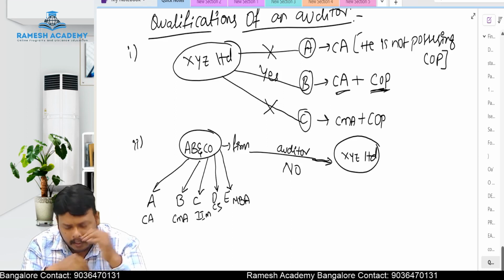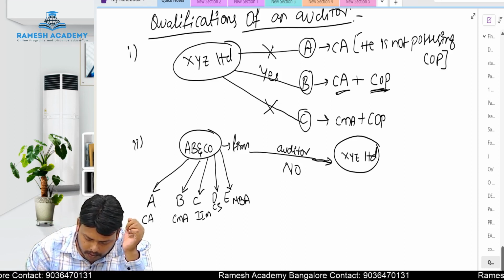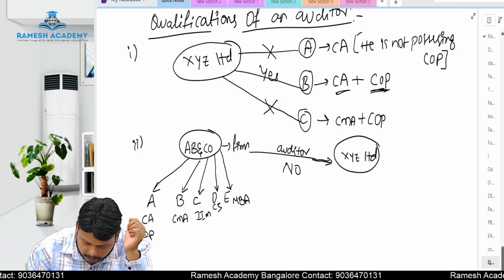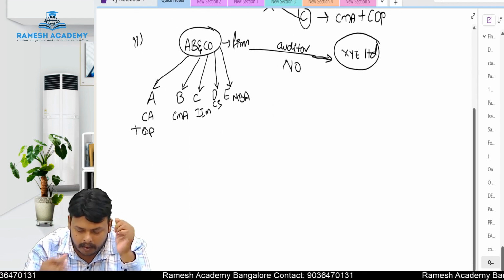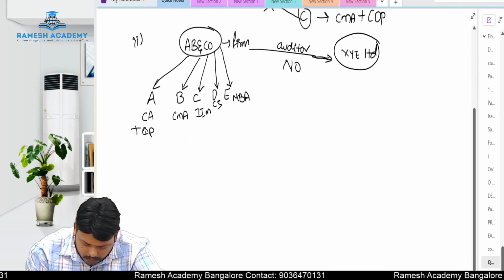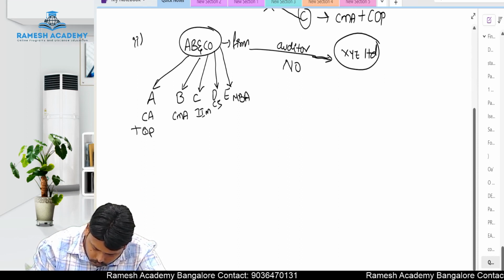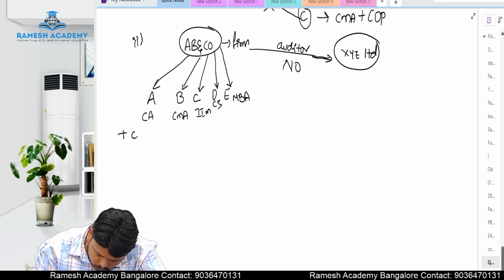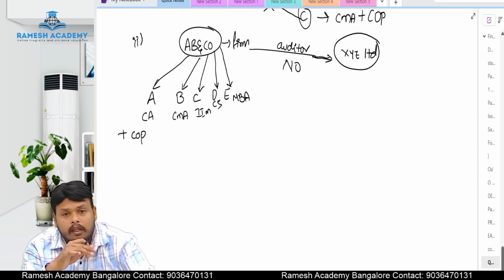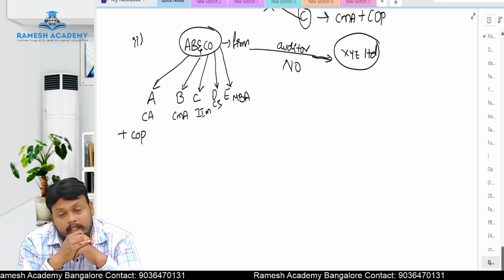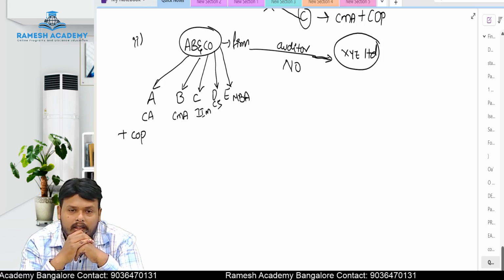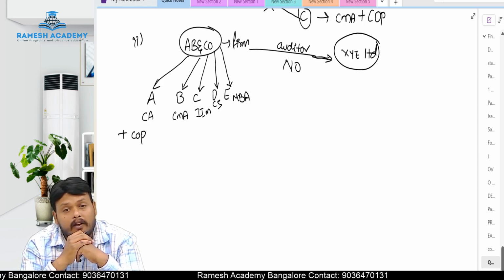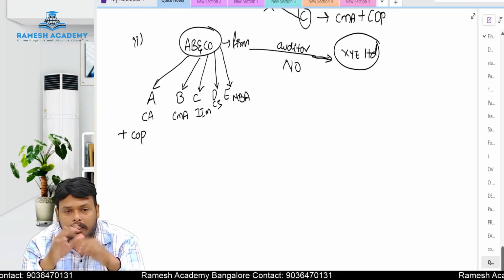Why, sir? There is a chartered accountant in this firm, no, sir. Chartered accountant plus he is holding certificate of practice also. A is a chartered accountant as well as holding certificate of practice. Still, this partnership firm cannot be appointed as an auditor in XYZ Limited. Why? Because there is a condition here.